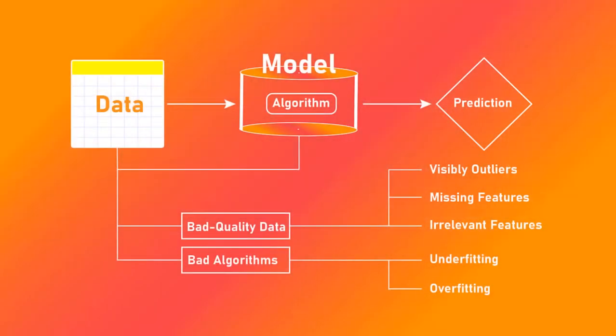Since our main task is to select a learning algorithm and train it on some data, the two things that can go wrong are a bad algorithm and bad data. Let's start with examples of bad quality data.